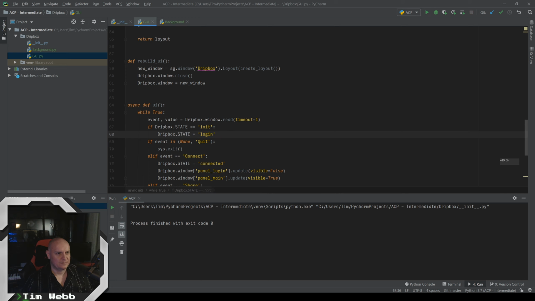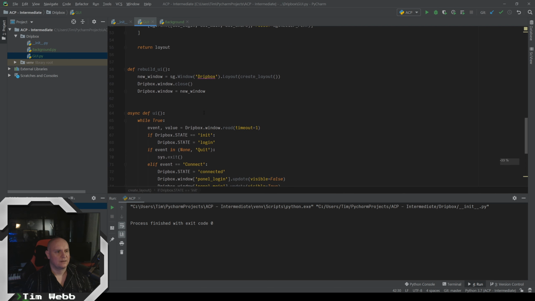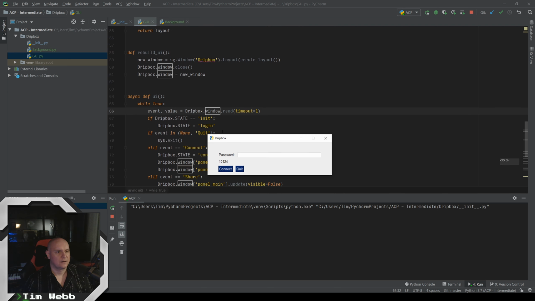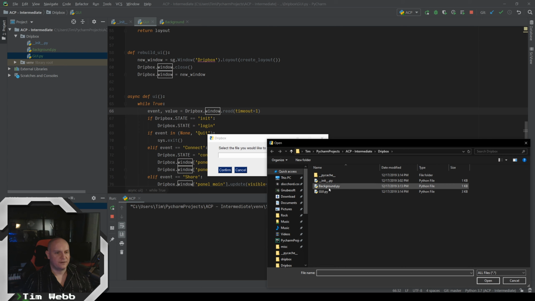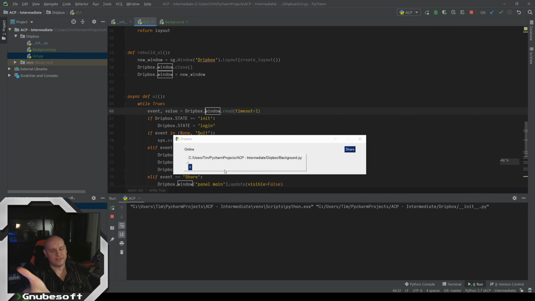I guess we want this to be init. All right, so now if we add a file here, and when we hit this confirm button, it's going to destroy the window, it's going to rebuild the UI, and we should see it work. It worked! Yay! Oh, thank God.